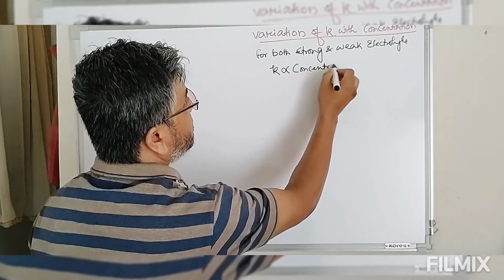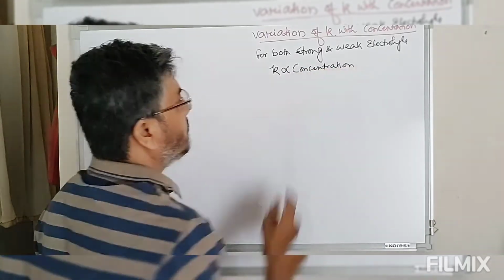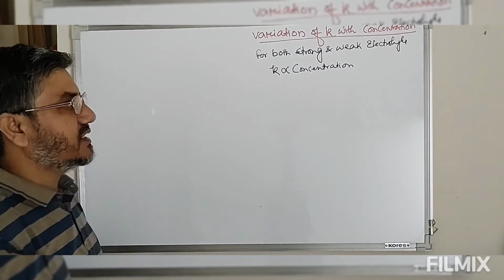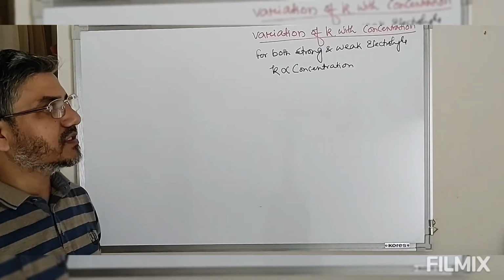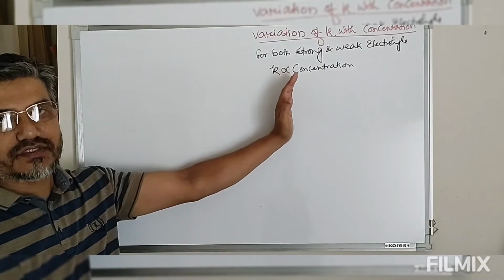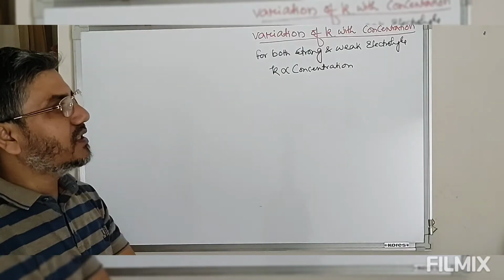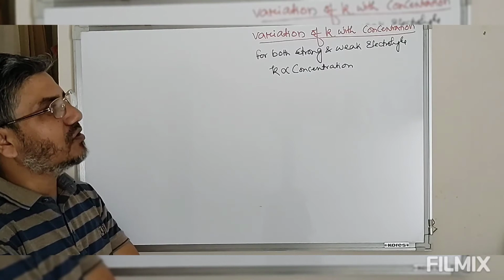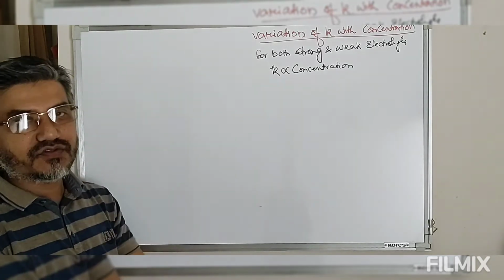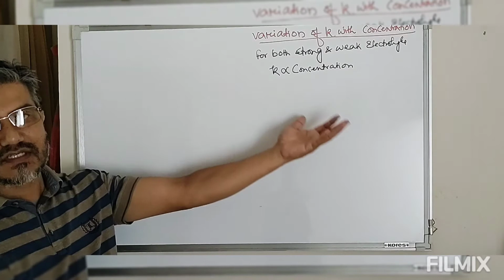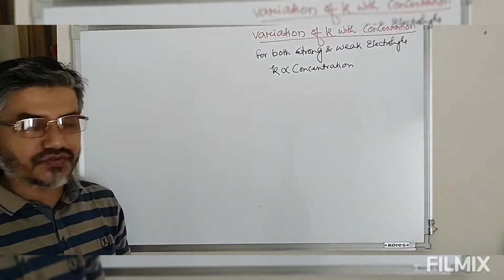That means if the concentration is more, kappa is more. If the concentration is less, the kappa or the specific conductance or the conductivity of the solution will be less. Now why does kappa vary with concentration, or why does kappa decrease with dilution, or increase with increase in concentration of the solution?